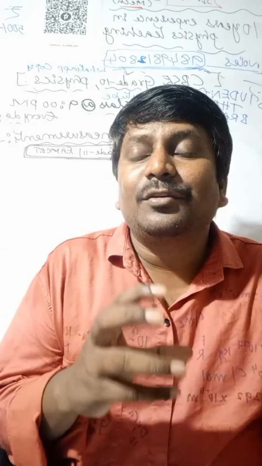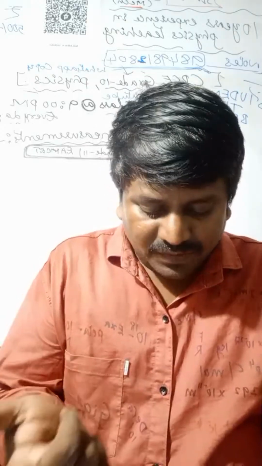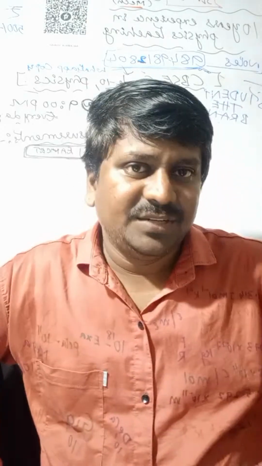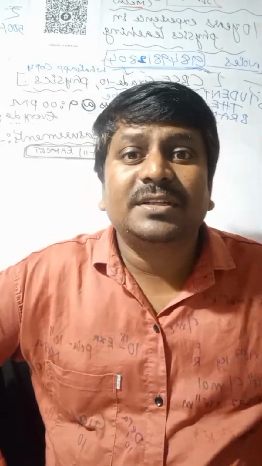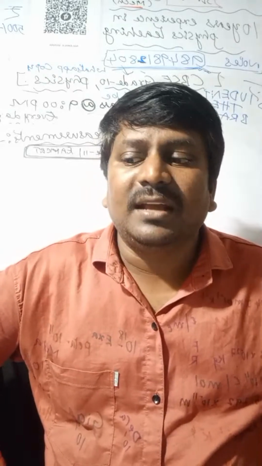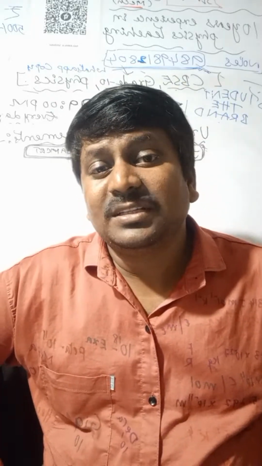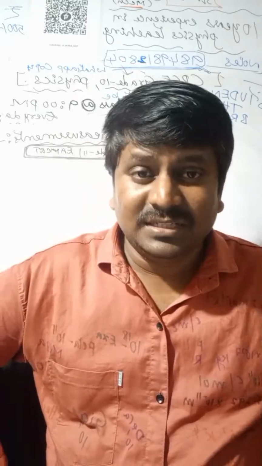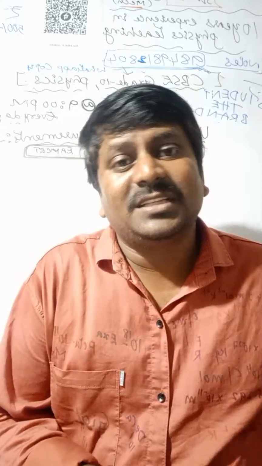So the rules for finding the significant figures: all non-zero digits are significant figures, like 2, 3, 5, 6, 7, 8, 9. All zeros occurring between non-zero digits are significant figures.